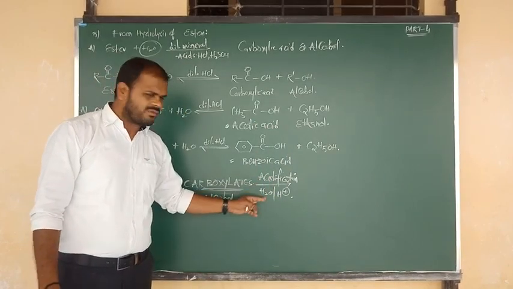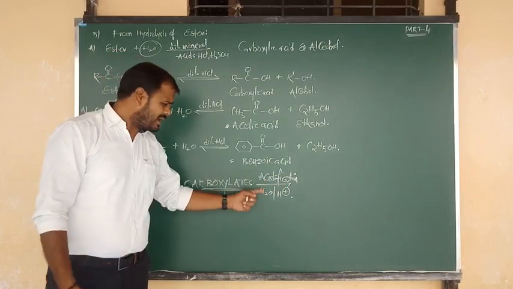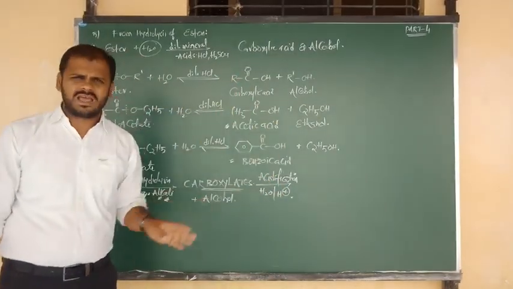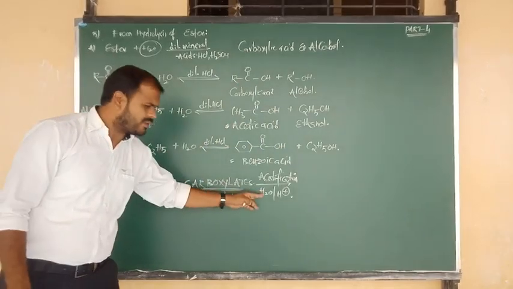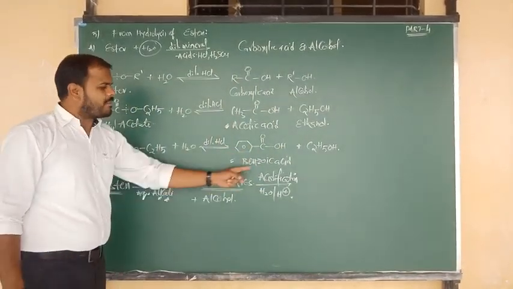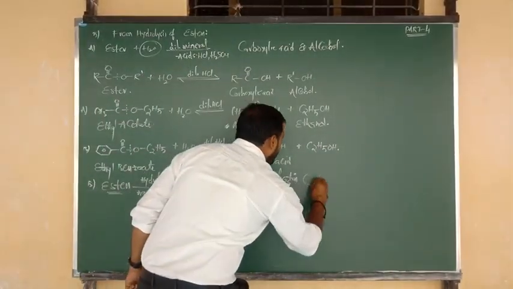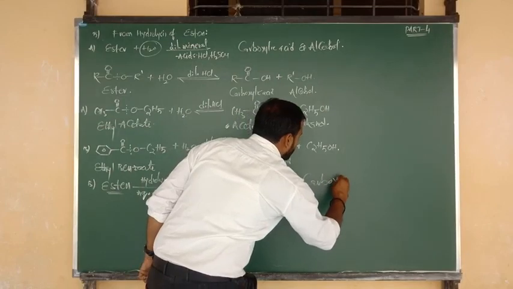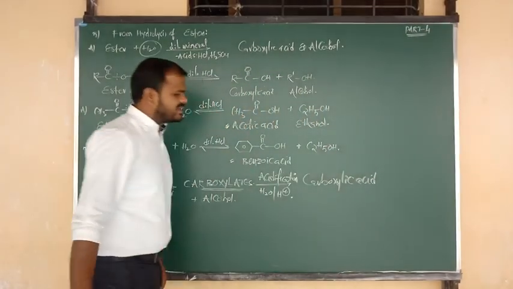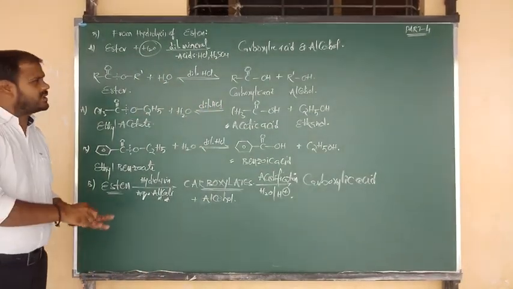Dilute means aqueous, water condition. HCl provides H plus ion. So simply hydrolysis takes place in acidic medium. Otherwise simply you can write acidification. No problem, as you wish. You can write water or you can write HCl, as you wish. Anyway, carboxylates upon acidification or hydrolysis in acidic medium finally form the product. The product is nothing but the carboxylic acid. Now you focus on the reaction.